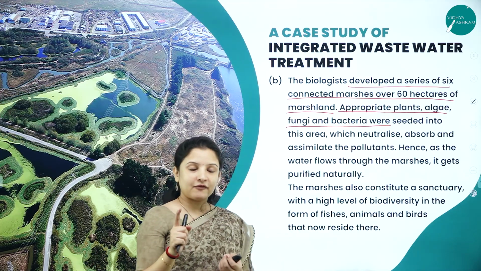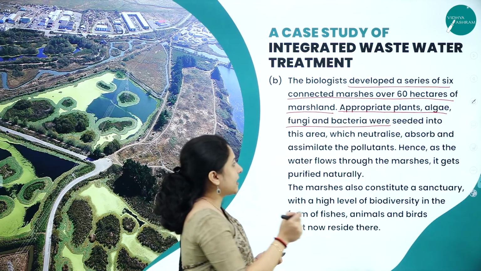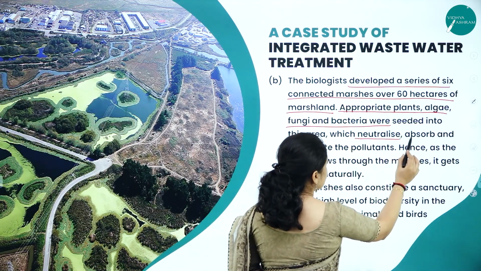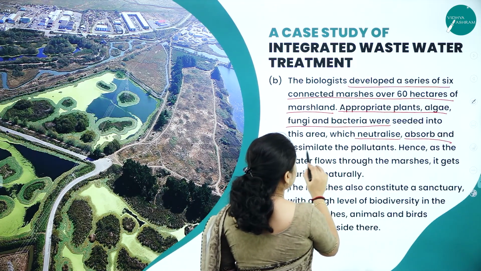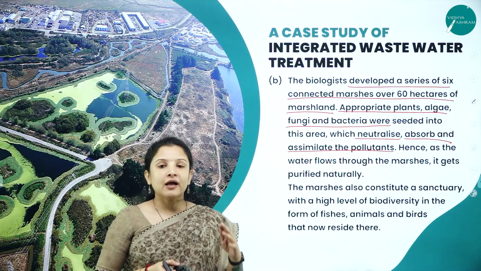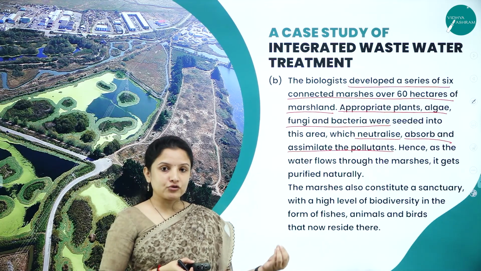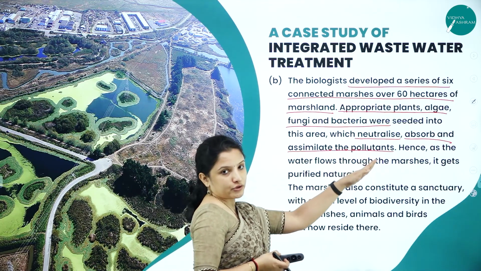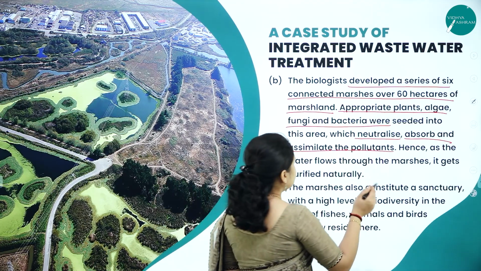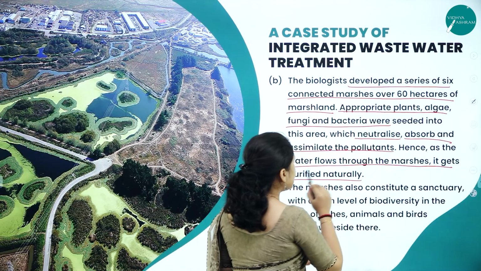Now, what will these fungi, plants and bacteria do? They neutralized, absorbed and assimilated the pollutants. They completely removed the heavy metals and the dissolved nutrients from the pollutants in the marshes. Hence, as the water flows through the marshes, it gets purified naturally.